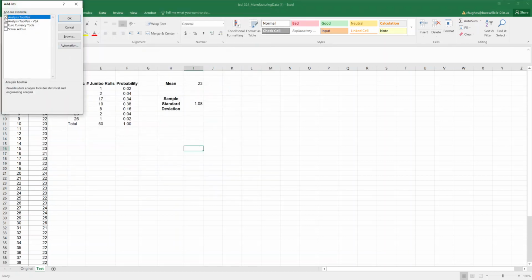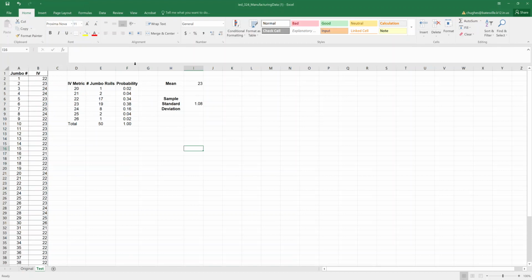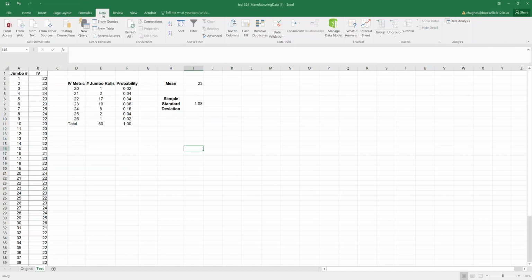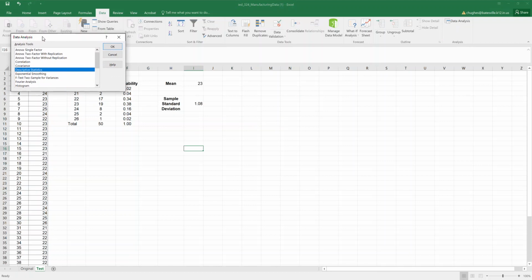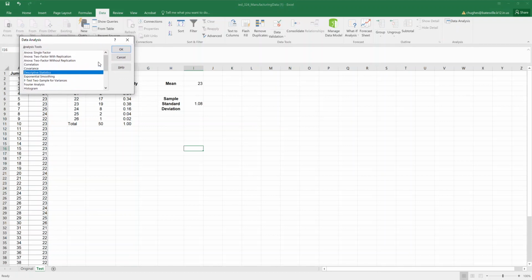From there, we will make sure the Analysis Toolpack is checked inside of the dialog box, and we will choose OK. From here, I can go to the Data tab. At the very end of the ribbon, we should find an Analysis panel with a Data Analysis option. If I click on Data Analysis, another dialog box will load asking what type of statistical tools I would like to use. I'm going to scroll down, and alphabetically I can find histogram from the options.